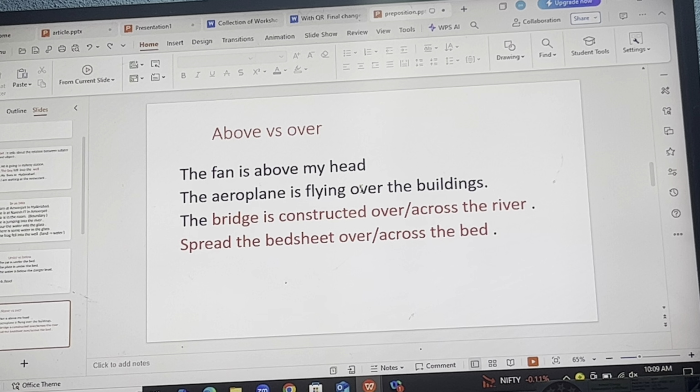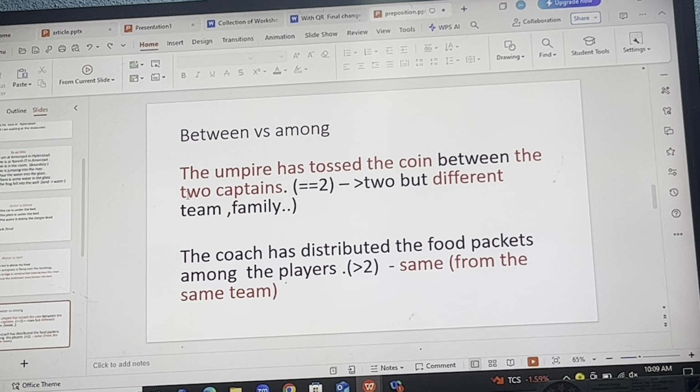At the same time, the entity or the object may or may not touch the ground. For example, spread the bedsheet over the bed or across the bed. So even in this you can find 2 points, whereas it is touching the ground. In case of a bridge as well, during the floods it may touch, but what is important is that it must have 2 points, that is the starting point and the ending point. Hope you're getting the point. So above is for the fixed, and over is used if you have 2 points, starting and ending.